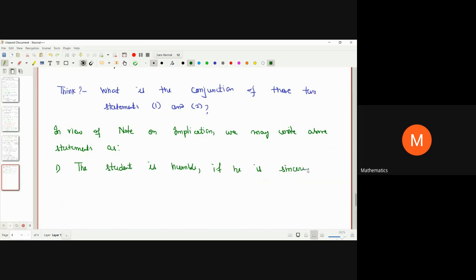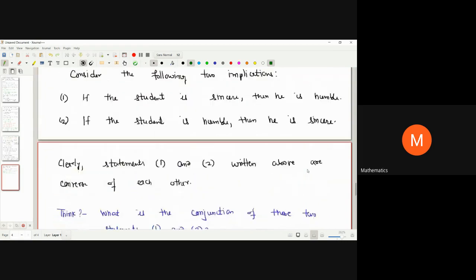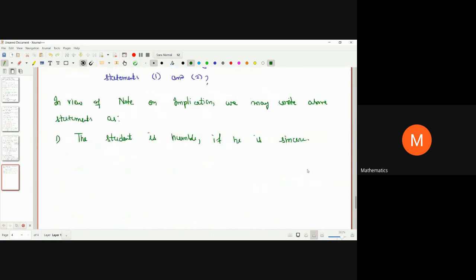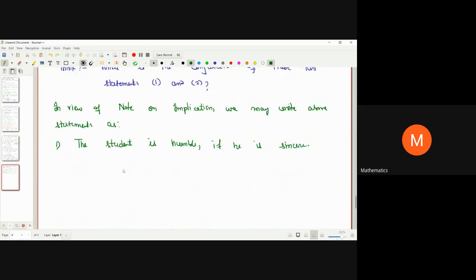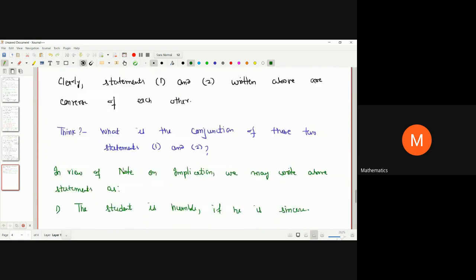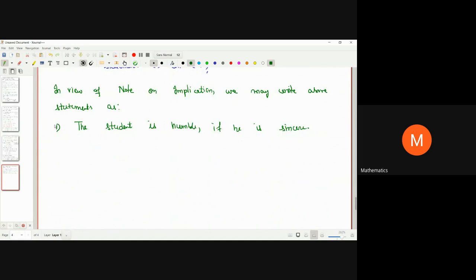See it carefully. The original statement is, if the student is sincere, then he is humble. So I have written it the other way: the student is humble if he is sincere. The same thing. And the second statement is, if the student is humble, then he is sincere. Using that note, I'm writing this statement as, the student is humble.